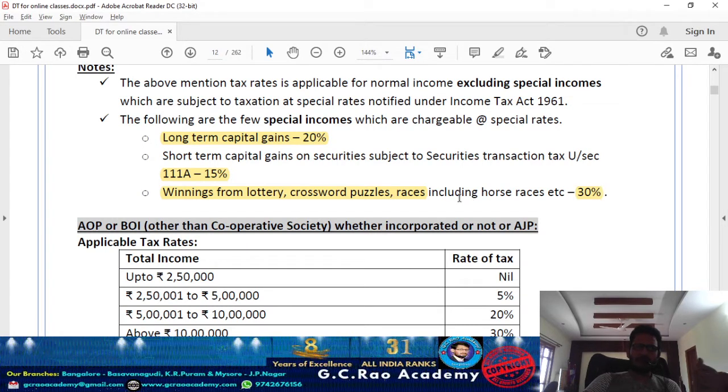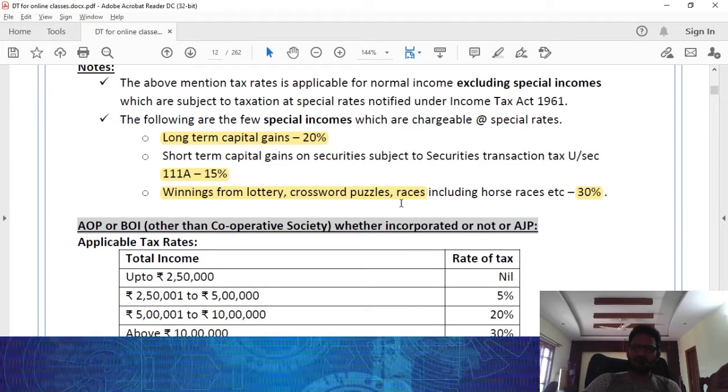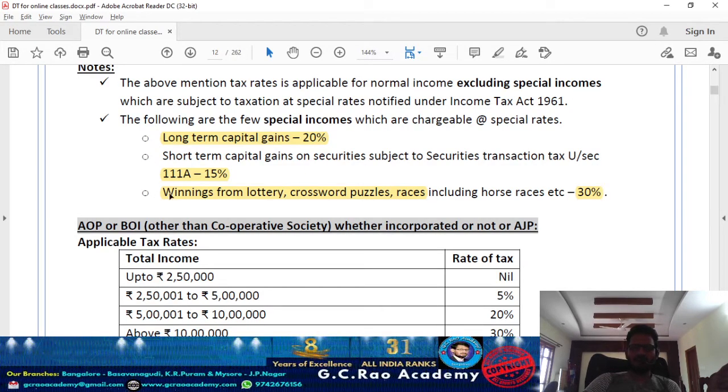So long-term capital gain covered under section 112A is going to be taxable at the rate of 10%. And other than that, under section 112, all the long-term capital gains are going to be taxable at the rate of 20%. Short-term capital gain covered under section 111A is taxable at the rate of 15%, and all other short-term capital gain is going to be taxed at the normal rate applicable to the assessee. And winning from lottery is nothing but 115BB. Winning from lottery, crossword puzzles, races, including horse races, is taxable at the rate of 30%.